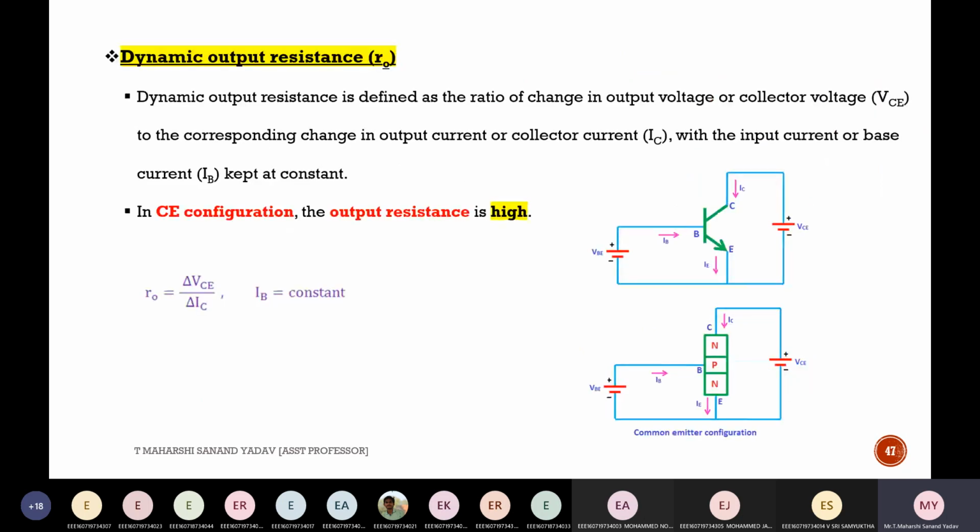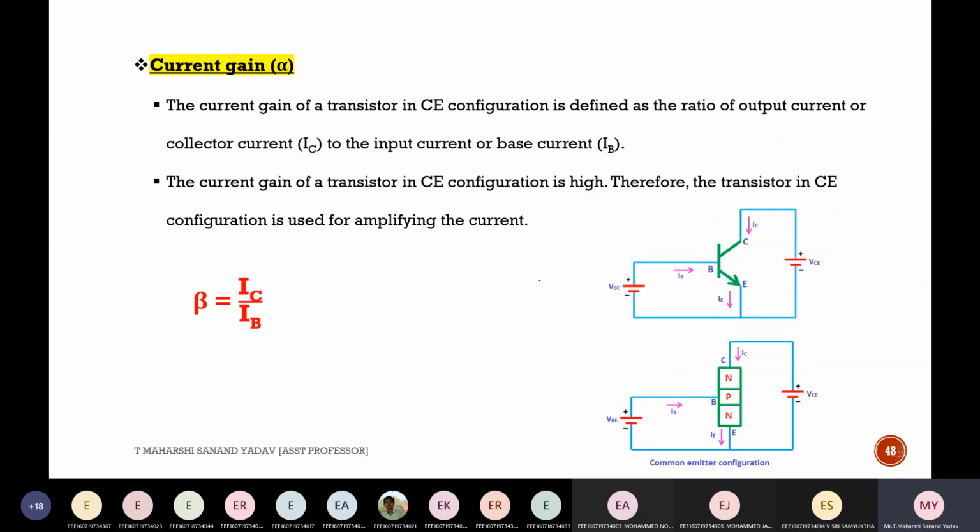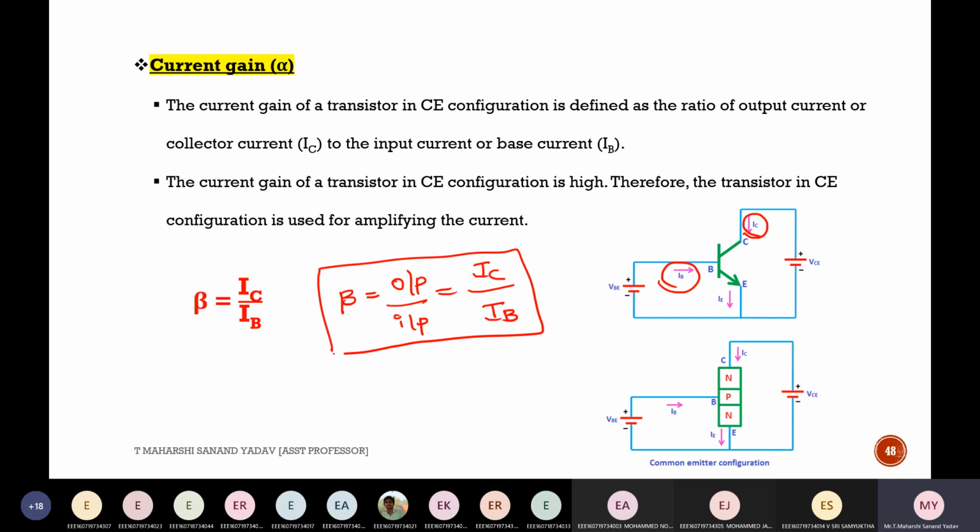Suppose if it is output resistance, check this loop number 2. Again R is equal to V by I. Output voltage is VCE, and output current is IC. And for current gain, beta is nothing but output current by input current. Output current is IC, input current is IB, so I got IC by IB. These three factors are important for both common base and common emitter.